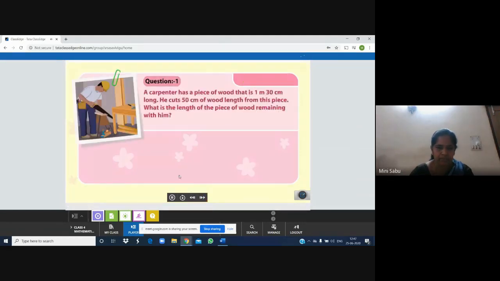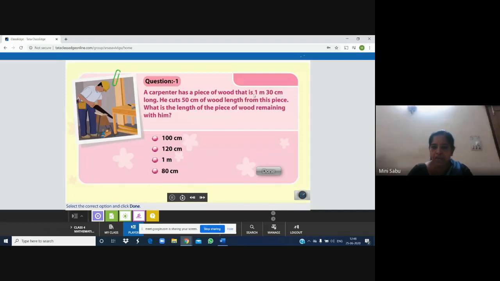A carpenter has a piece of wood that is 1 meter and 30 centimeters long. He cuts 50 centimeters of wood length from this piece. What is the length of the piece of wood remaining with him? Okay, children, did you understand the question? This is a carpenter. You can see the picture of a carpenter. What is he doing? He is cutting a piece of wood. And the length of that piece of wood is 1 meter 30 centimeter. It is just like we learned now. See, double units are here. Meter is also there. Centimeter is also there.